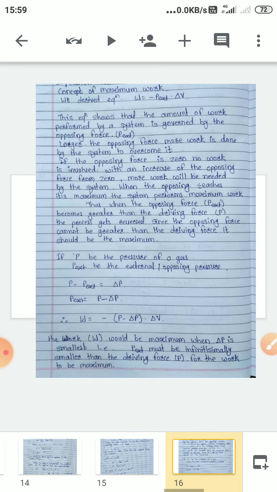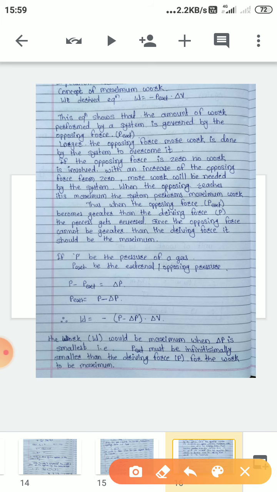Now see the concept of maximum work. What is meant by maximum work? Now we have derived an equation. What equation have we derived? We have derived W is equal to minus P ext into delta V, that means the external pressure into delta V.